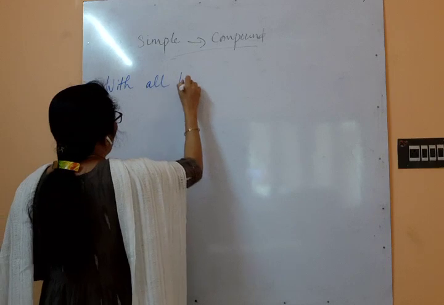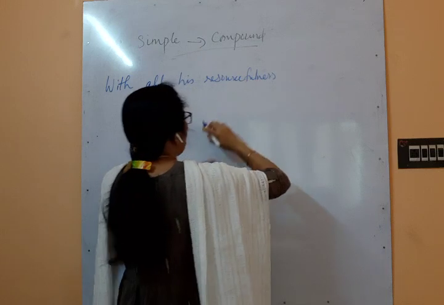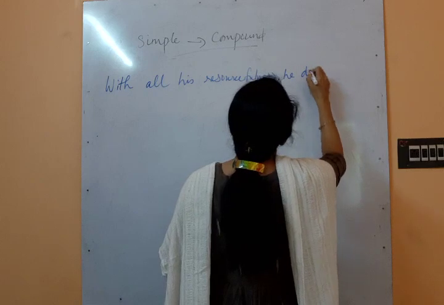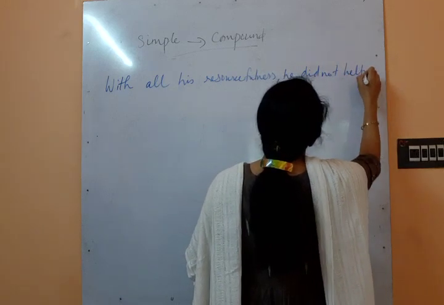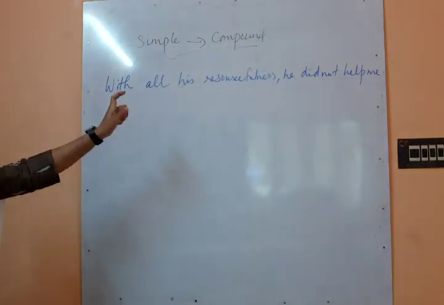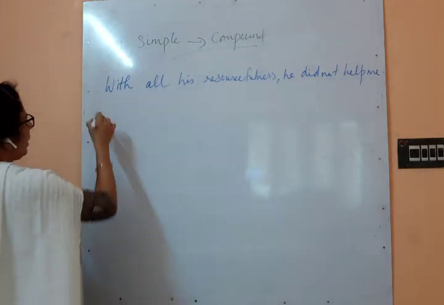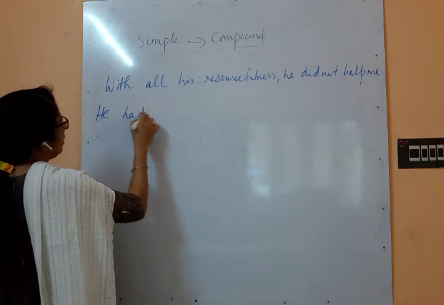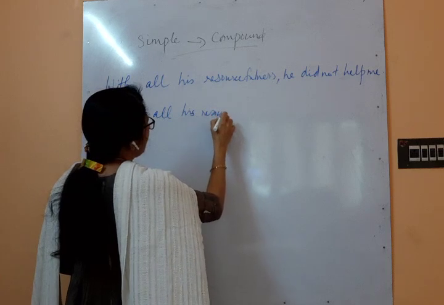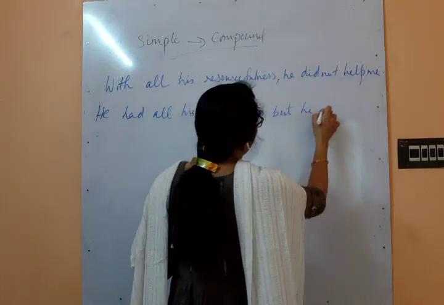With all his resourcefulness, he had the provision to help me, but he didn't help. In this sentence, the verb is there in one part, but in the part with all his resourcefulness, the verb is not there. It's the phrasal part, and that part should be converted to a main clause. So: he had all his resourcefulness, but he did not help me.